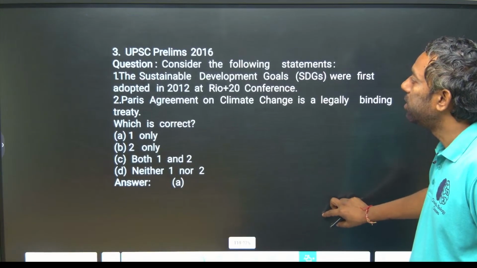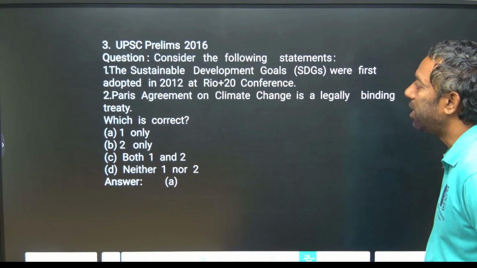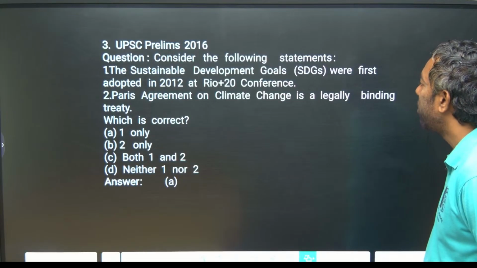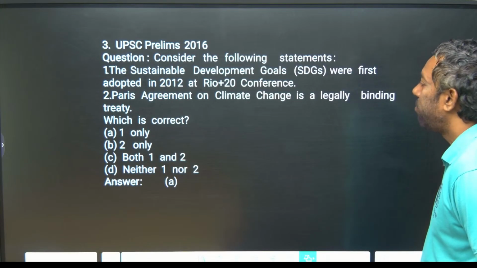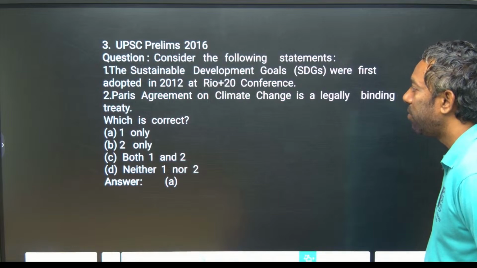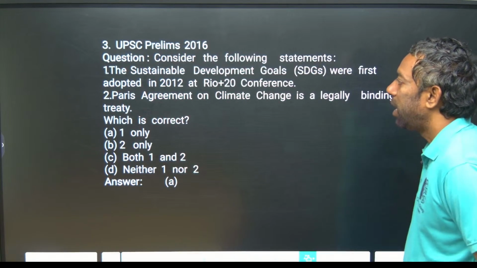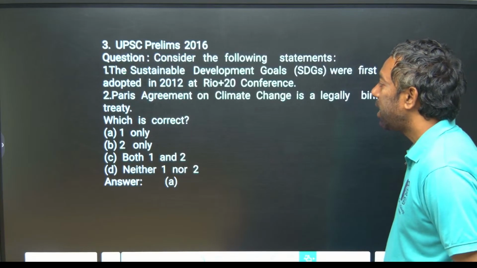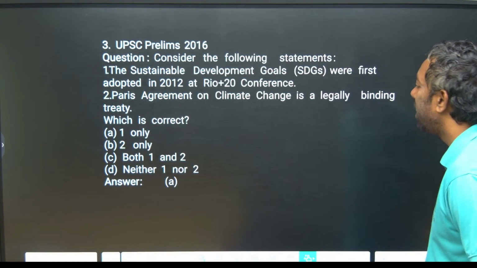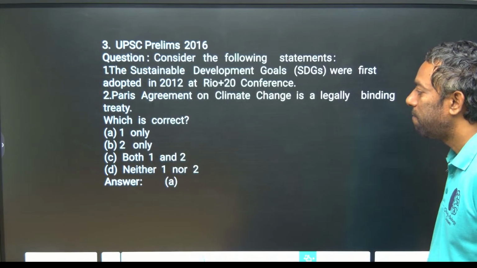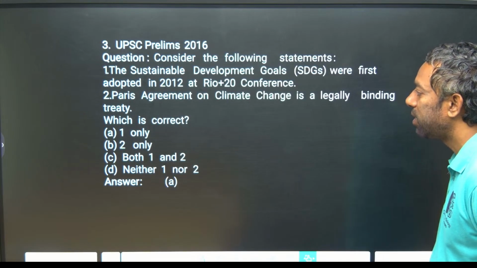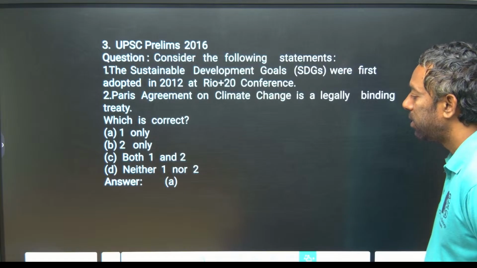UPSC Prelims. Consider the following statements. One, the Sustainable Development Goals were first adopted in the 2012 Rio Conference. Two, the Paris Agreement on Climate Change is a legally binding treaty. Which one is correct?